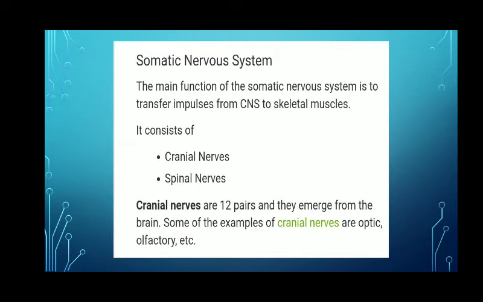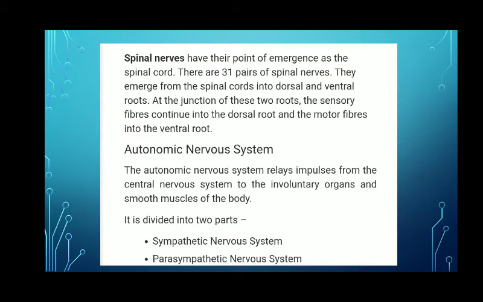The somatic nervous system consists of two types of nerves: cranial nerves and spinal nerves. Cranial nerves emerge from the brain, and there are 12 pairs. Some examples are the optic nerves and olfactory nerves. These connect the brain to the eyes, tongue, ear, skin, or nose. And spinal nerves emerge from the spinal cord, and there are 31 pairs.